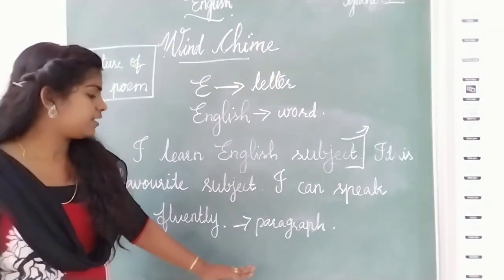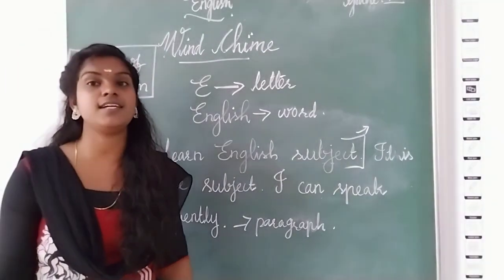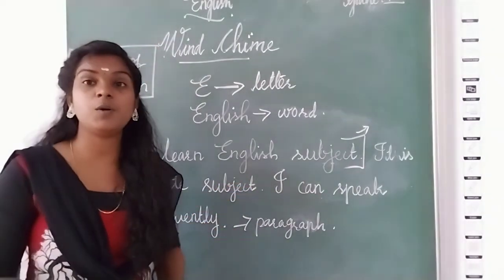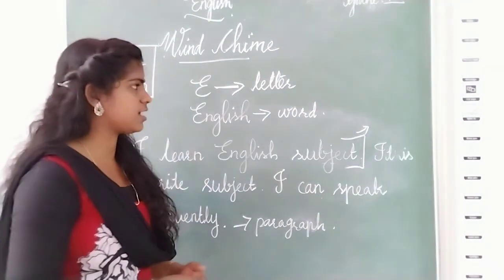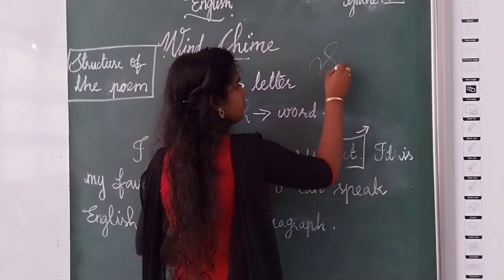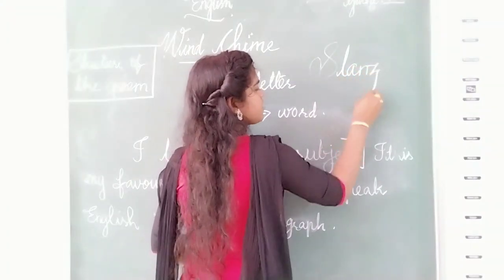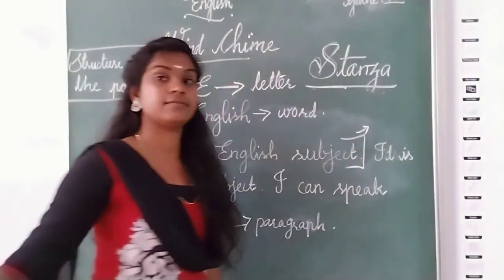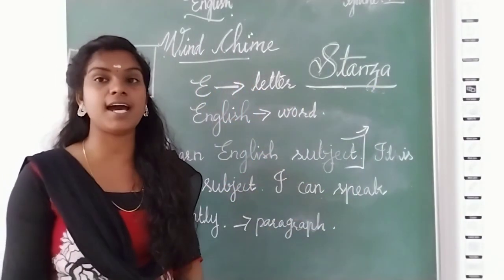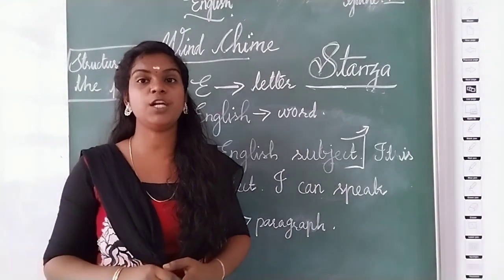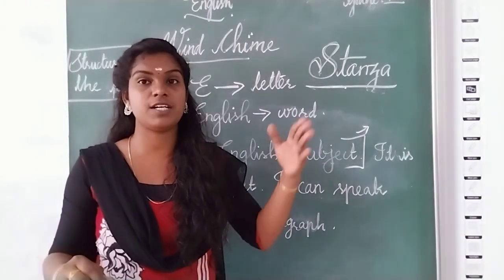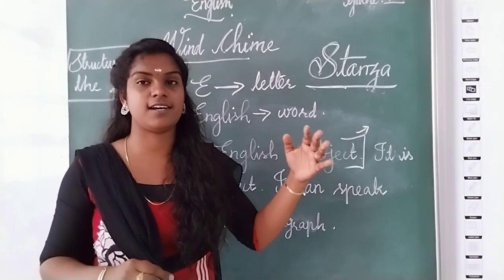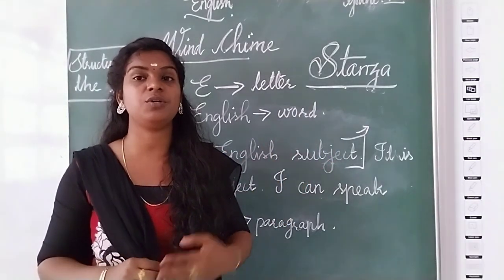Okay, like this. In a poem it's different. A group of lines or a group of sentences is called a stanza. Okay, stanza. How do we call it? Stanza. Got it? This is not para, this is stanza. In a poem, we should not say first paragraph, second paragraph. That is wrong. First stanza, second stanza, like that you should say.